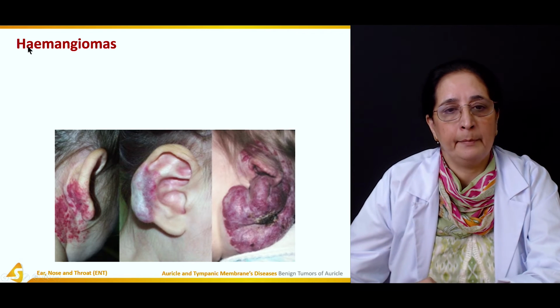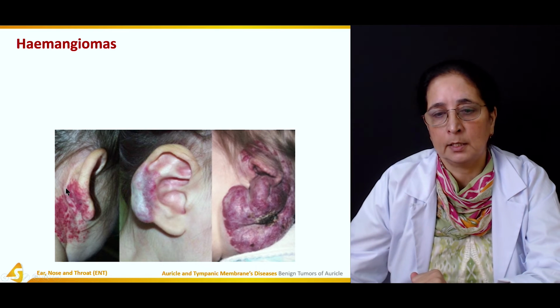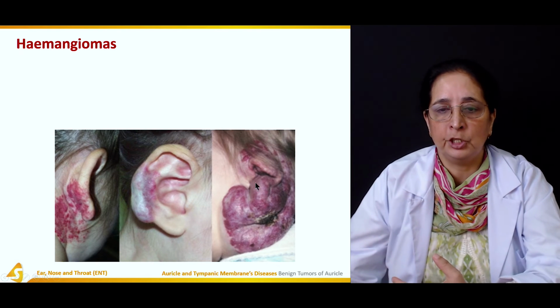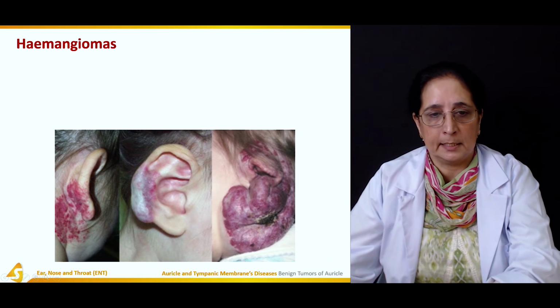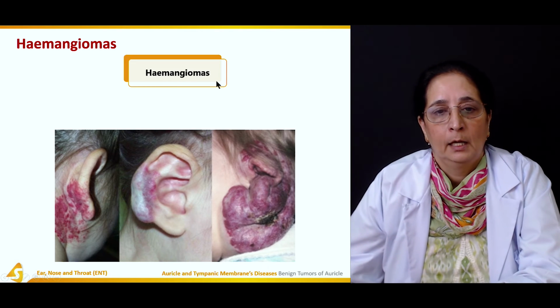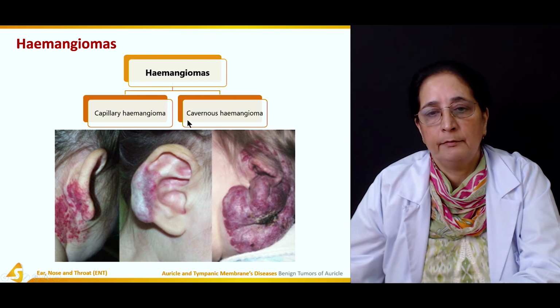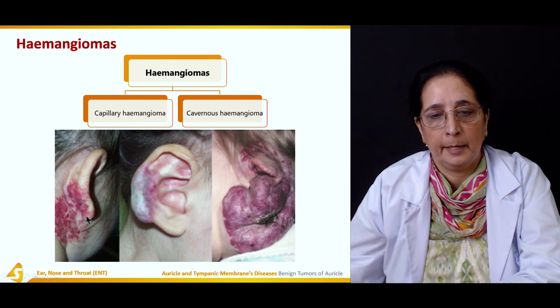Then we have hemangiomas. These are the hemangiomas. They can be present congenitally. Hemangiomas develop in the blood vessels. Capillary hemangiomas and cavernous hemangiomas are the common types of hemangiomas.